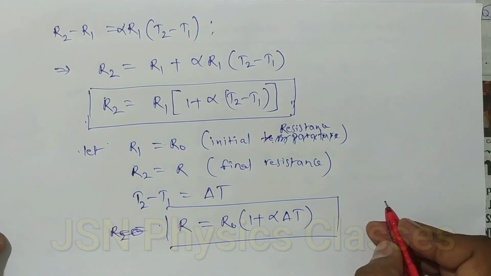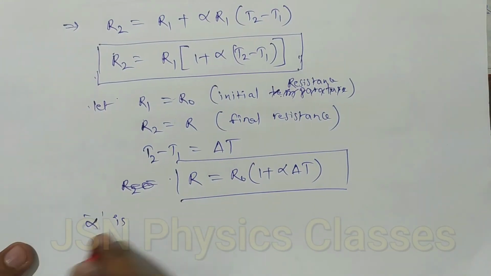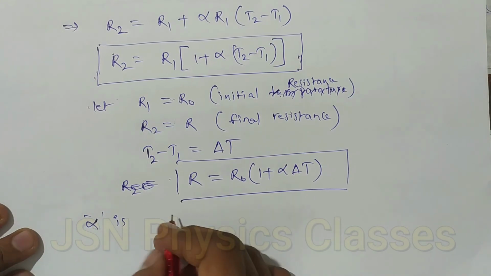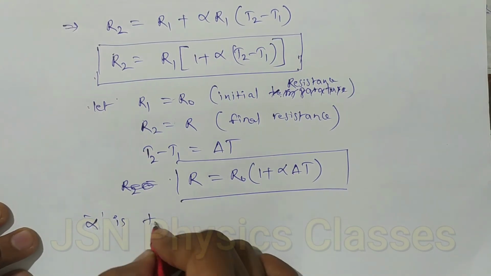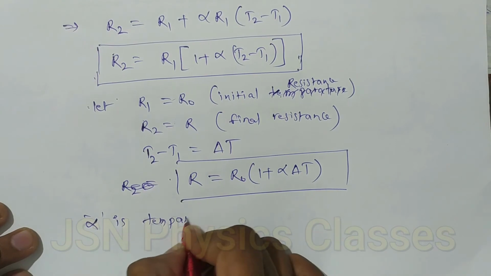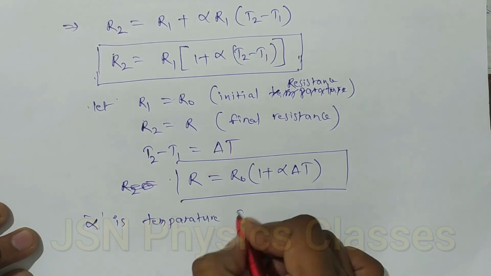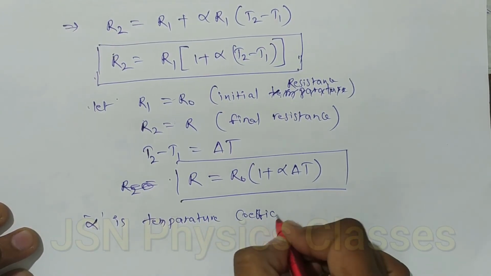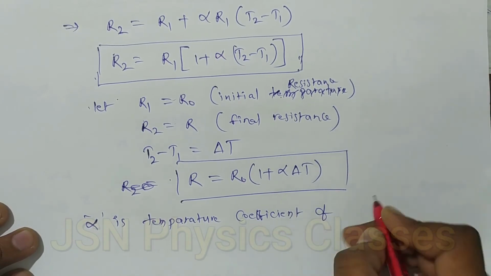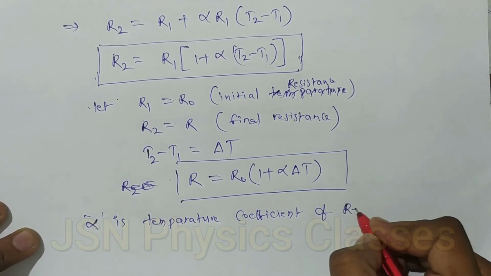So what is alpha here? Here alpha is the temperature coefficient of resistance.